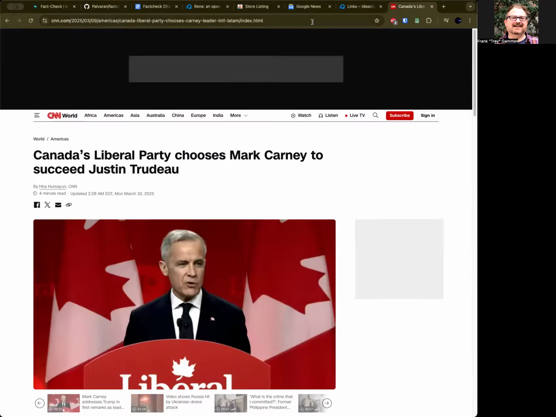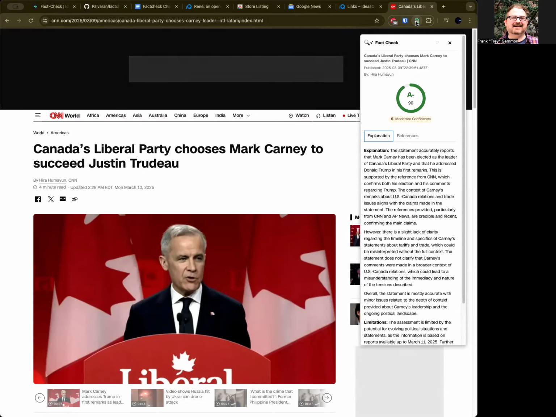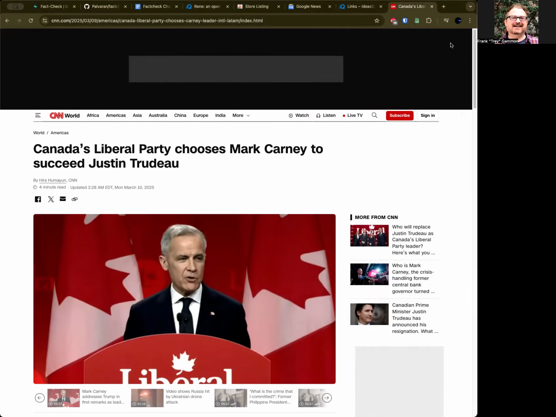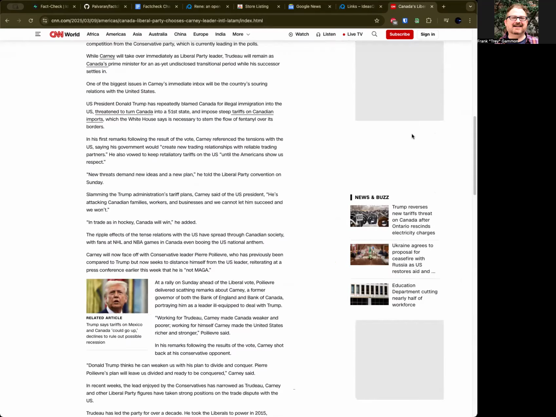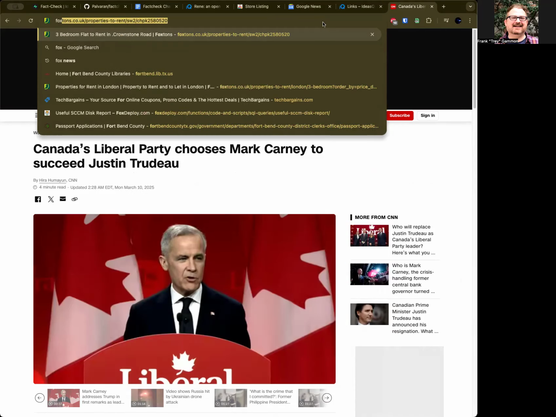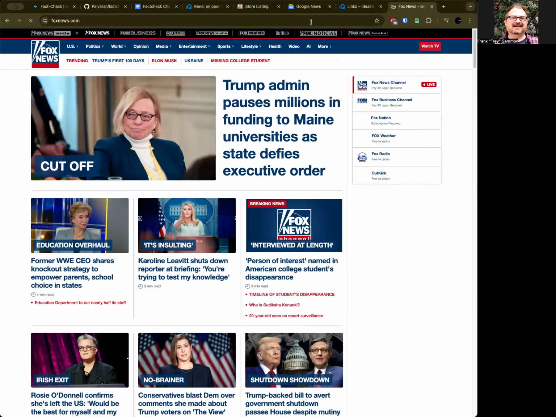It's interesting, in a lot of the analysis and a lot of the checks I've done, CNN wasn't as high as I expected it to be. It was actually lower. And InfoWars, surprisingly, was actually a little bit higher than I expected by comparison. So it's pretty interesting what you can do with this tool by checking it.